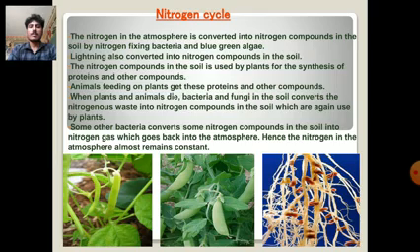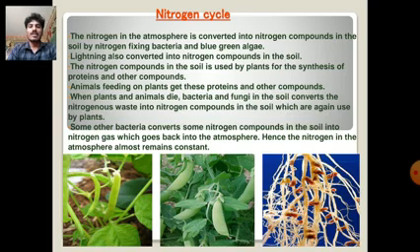In the nitrogen cycle, the nitrogen in the atmosphere is converted into nitrogen compounds in the soil by nitrogen fixing bacteria and blue-green algae. Lightning also converts it into nitrogen compounds in the soil. The nitrogen compounds in the soil are used by the plants for the synthesis of proteins and other components. Animals get these proteins and other compounds by feeding on plants.